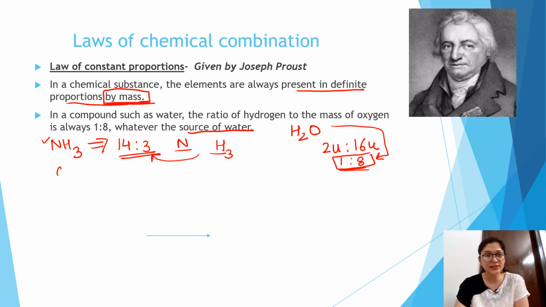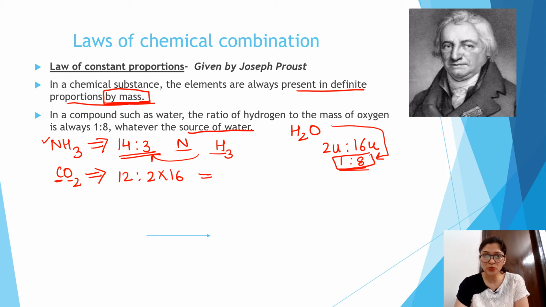Let's take another example, carbon dioxide. If one atom of carbon and two atoms of oxygen combine to form carbon dioxide, then what is the ratio? Let's calculate. 12:2 into 16.